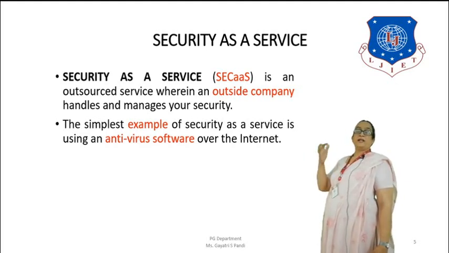You do not build your own antivirus. You depend on various third-party providers. They analyze what is needed, what is the basic signature for various viruses, and they develop software that is termed as antivirus software which will protect your system. So this is one of the simplest examples for security as a service where you are going to outsource the security.